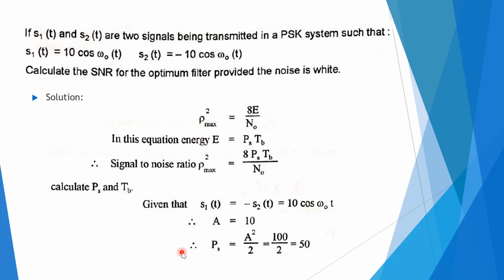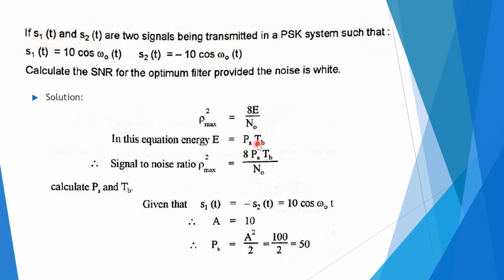Now we can see one small example based on this. If S1 of t and S2 of t are two signals being transmitted in, for example, a PSK system, we can consider S1 of t equal to 10 cos omega ot, and similarly S2 of t equal to minus 10 cos omega ot. Now we can calculate the SNR for the optimum filter provided the noise is white.